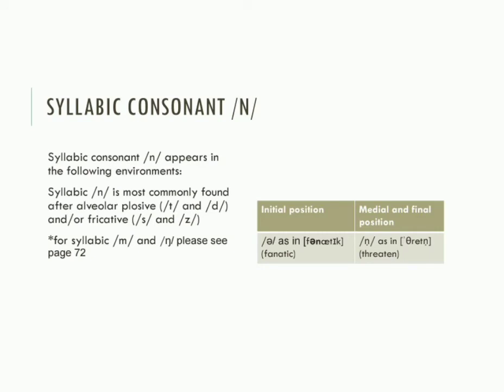The second one is syllabic consonant n. Syllabic consonant n appears in the following environments. First, syllabic n most commonly or typically occurs in unstressed syllables immediately following the alveolar plosive, like t and d, or a fricative like s and z. For example, in initial position, we can find syllabic consonant n in the word phonetic. In medial and final position, we can find it in the word threaten.